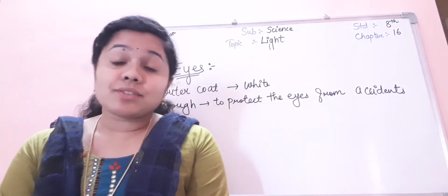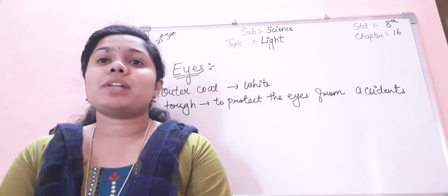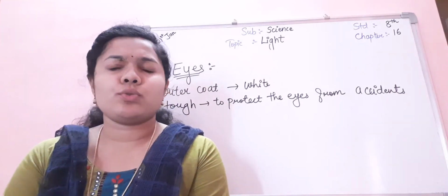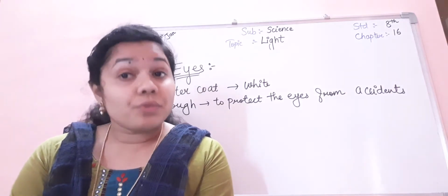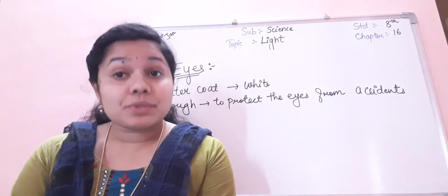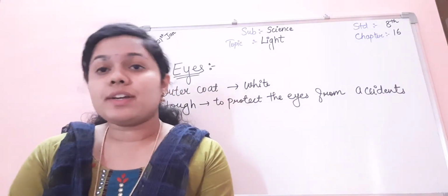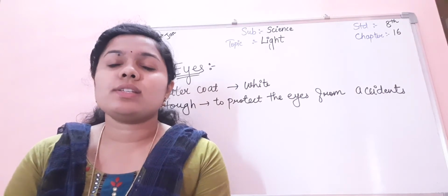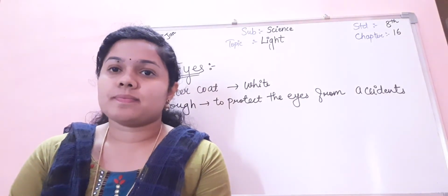And you know that whenever you travel somewhere, the dust goes inside your eyes. What does it do first? It will first close your eyes and much water will come out. Why so? Because it is protecting your eyes from the accident caused. Whenever an accident is caused, first it will close its eyelid so that the eye should be protected.